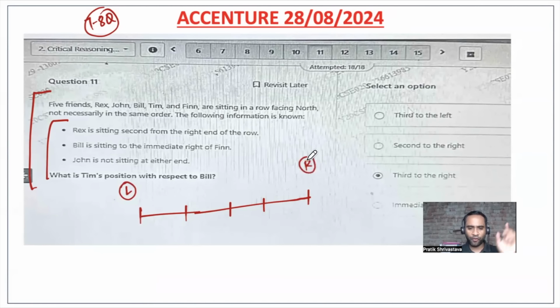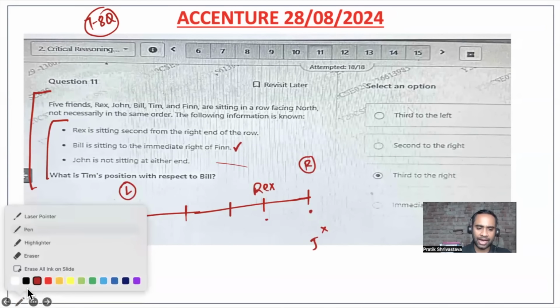Now from the right end, Rex is sitting second. So Rex is here. From the right end, first and second. Okay, fine. Bill is sitting to the immediate right of Finn. And John is not sitting at either end. That means John will not sit here and John will not sit here. Okay, fine.